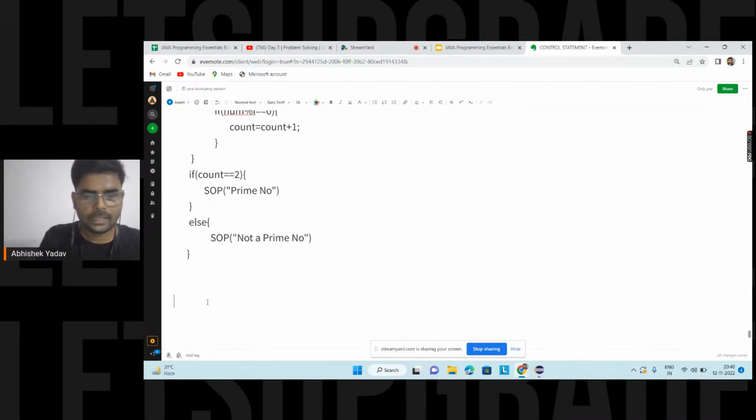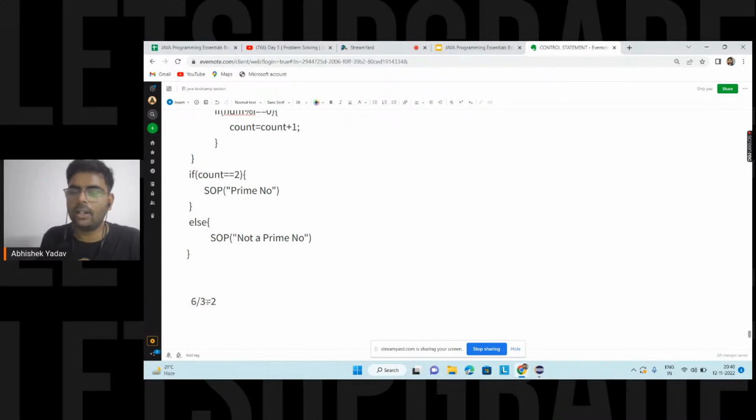So here I have a number 6, and I'm taking one more number, that is 3. 6 divided by 3 is 2. So 3 is a factor of 6. A number that divides it cleanly is called a factor.